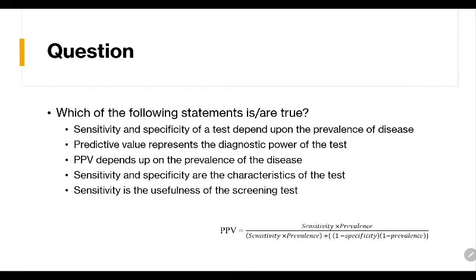Let's come to another question. Which of the following statements is or are true? Sensitivity and specificity of a test depend on the prevalence of a disease. No. These are the inherent characteristics of a test and never depend on prevalence. What does depend on prevalence are positive predictive value and negative predictive value. Positive predictive value represents the diagnostic power of the test. Yes. Positive predictive value depends on the prevalence. Yes. Sensitivity and specificity are characteristics of the test. Yes. Sensitivity is the usefulness of the test. So remember this thing: sensitivity is the usefulness of the test and predictive value is the diagnostic power of the test.